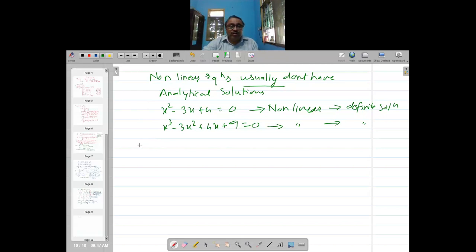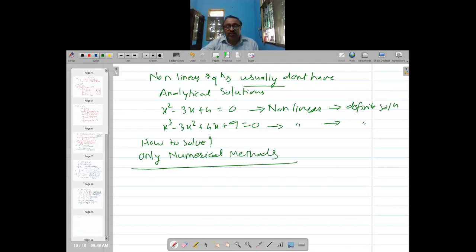So then how to solve? When we have cos and sine terms, they are non-linear equations. We can solve these non-linear equations only by numerical methods. There are no other methods by which we can solve the equation.